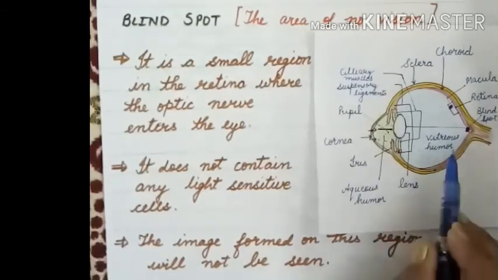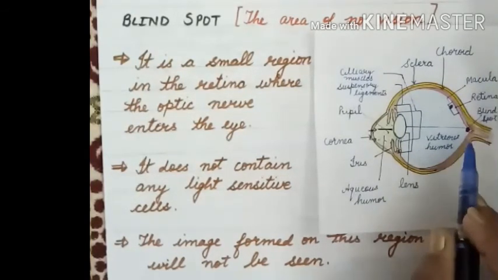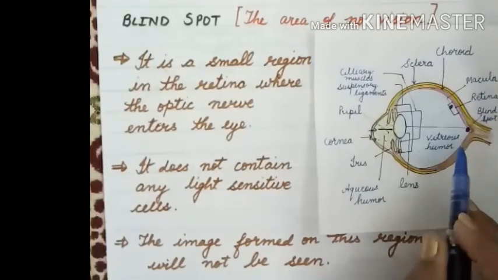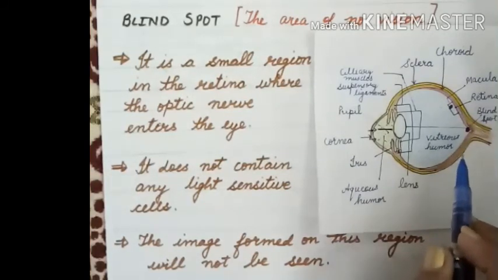There is no light sensitive cell, meaning there is an absence of cones and rods. So this area is insensitive to light, and an image formed on this area will not be seen.